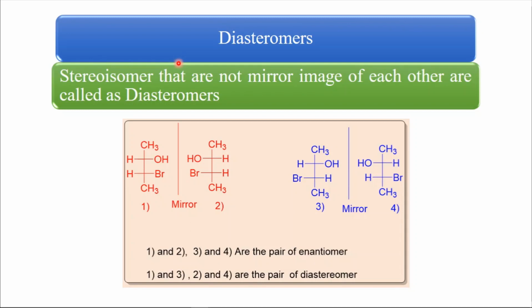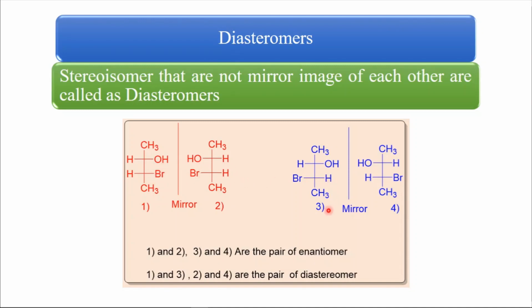To understand this, let's take this example. This is the structure of 3 bromo 2 hydroxy butane, and this one is the same 3 bromo 2 hydroxy butane. These two are mirror images of each other, because they are non-superimposable mirror images. These are enantiomers.